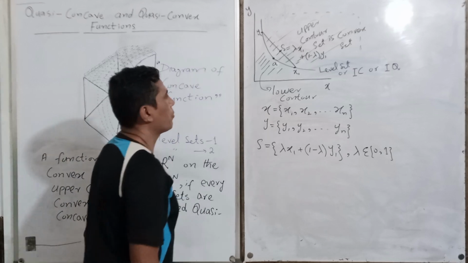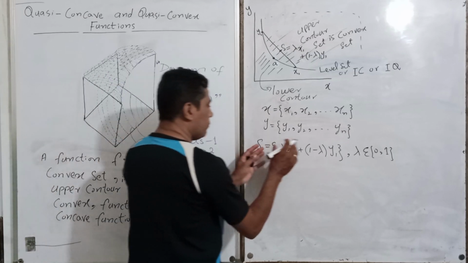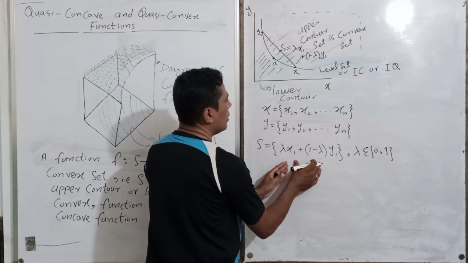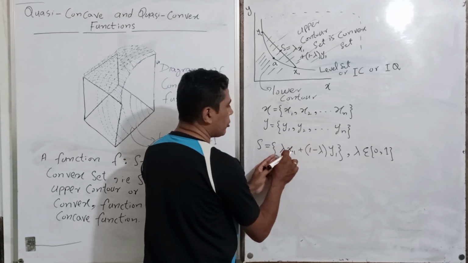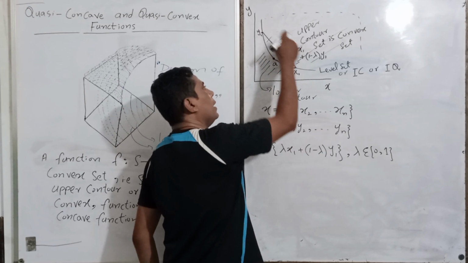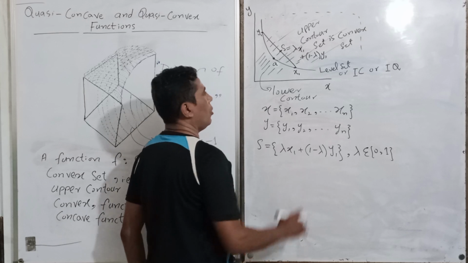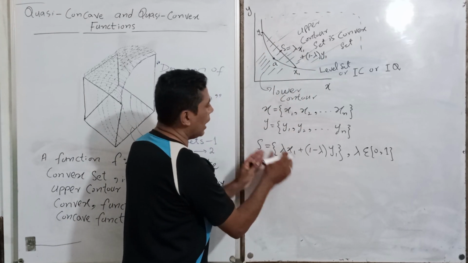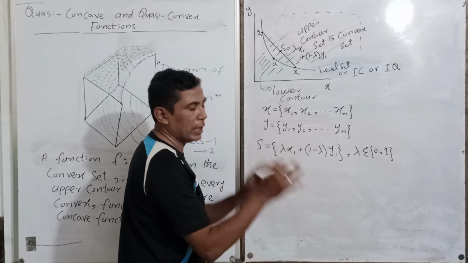And if these elements of x1 and y1, after the weight of lambda, lie in this set, we call it upper contour sets are convex.